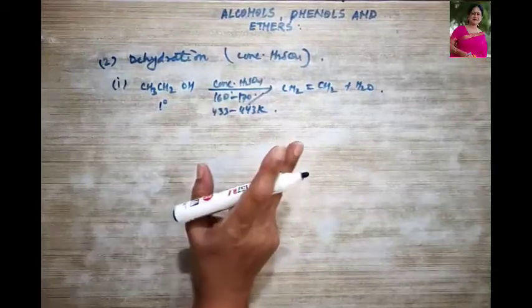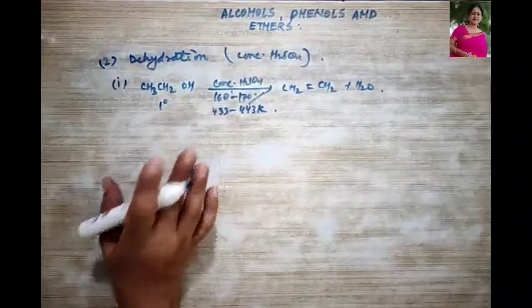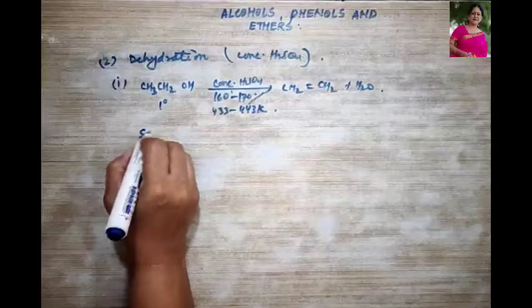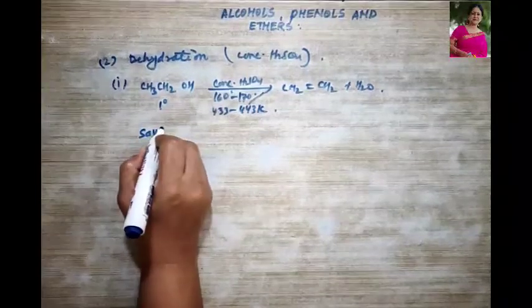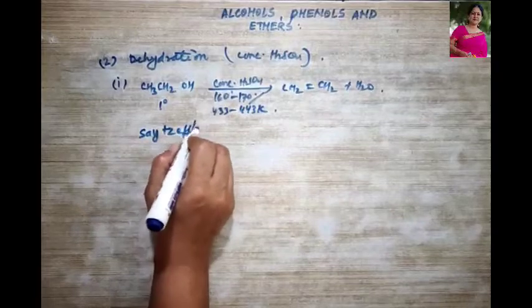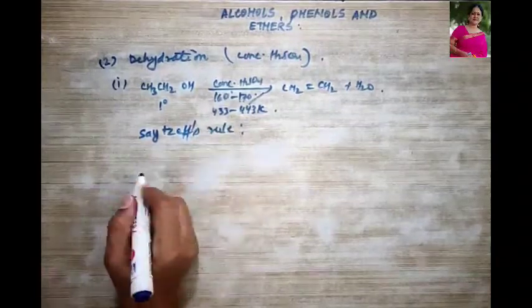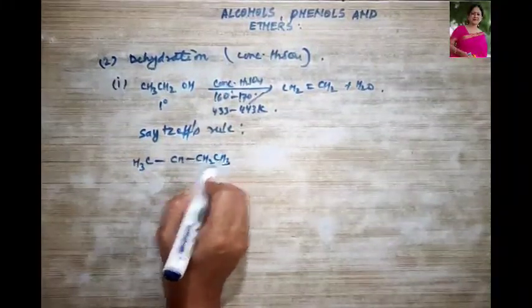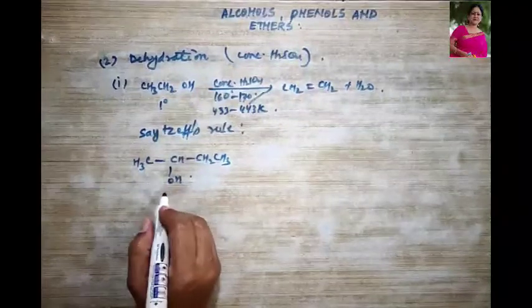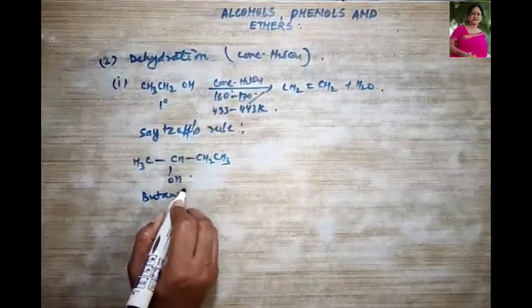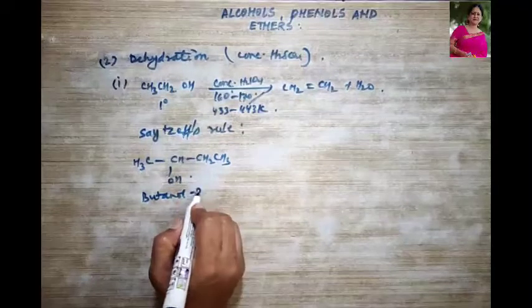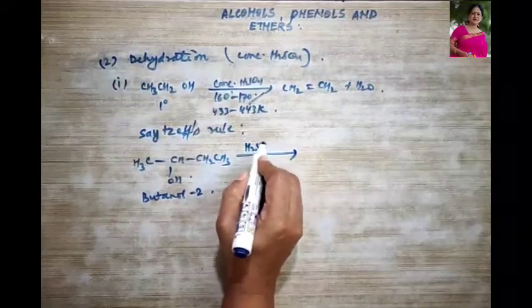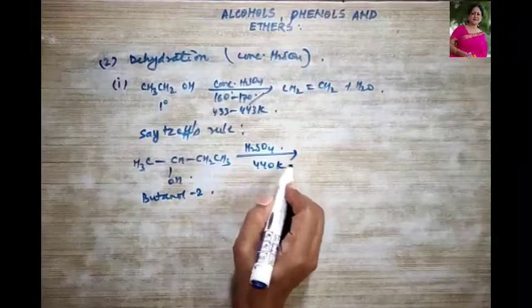Okay, then the dehydration of the secondary and the tertiary alcohols always occurs in accordance with Saytzeff's rule. So over here let us see Saytzeff's rule also, that is CH3CH2CHOHCH3. This is the alcohol we are using, that is butan-2-ol, right? When it is treated with concentrated sulfuric acid at what temperature? 440 Kelvin.